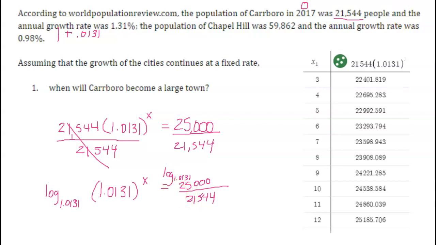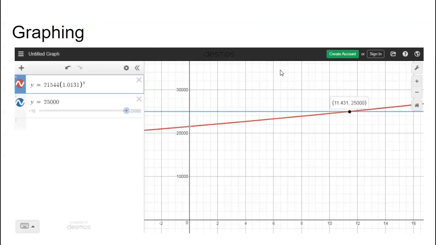If we think about our third method, we could graph it. So don't forget, when you're solving by graphing, I want to graph one side of the equation, my model side of the equation. So that's the red line here. And then I want to set the other side of the equation equal. So y equals the 25,000. And then we're looking for where they intersect. And again, it shows us that it's between 11 and 12.